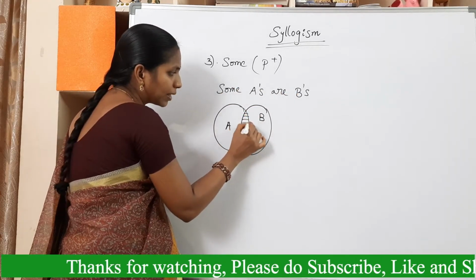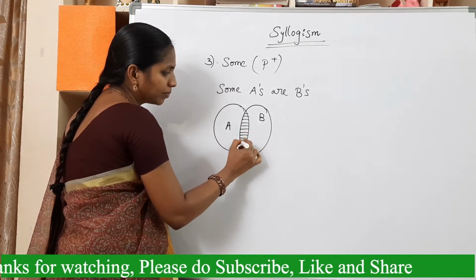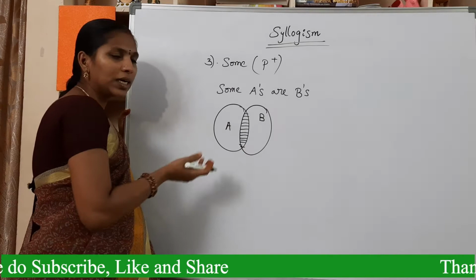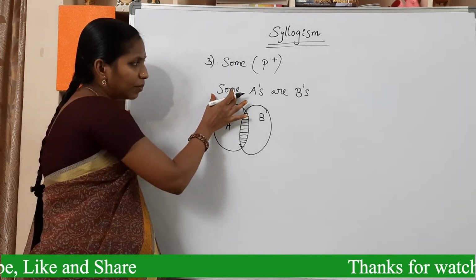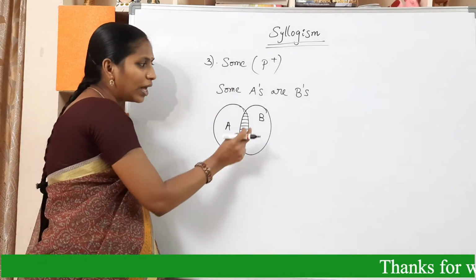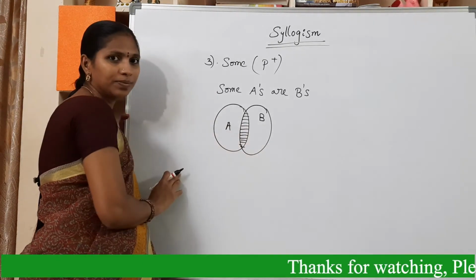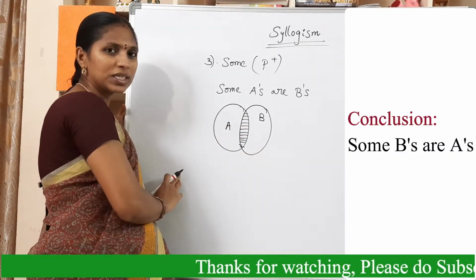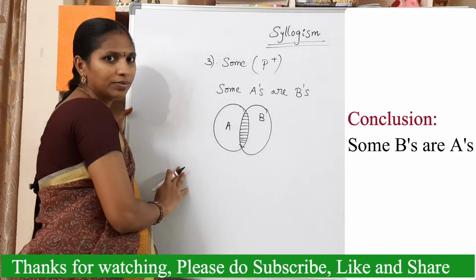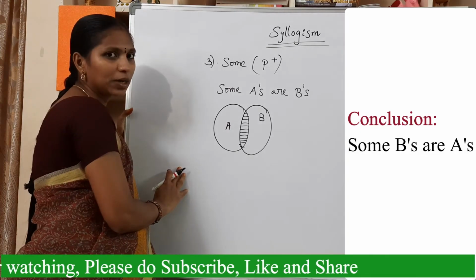This is the some part, the intersection part. Some A's are B's. Then what are the conclusions? Here the statement is some A's are B's. Then we can conclude some B's are A's. That is the conclusion.